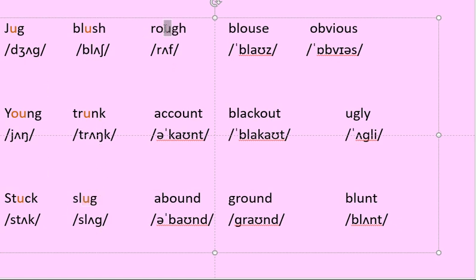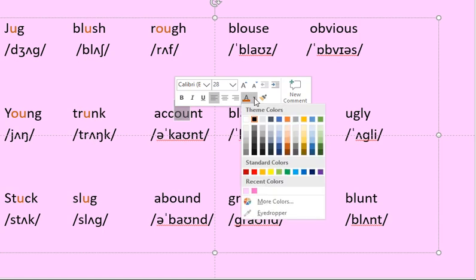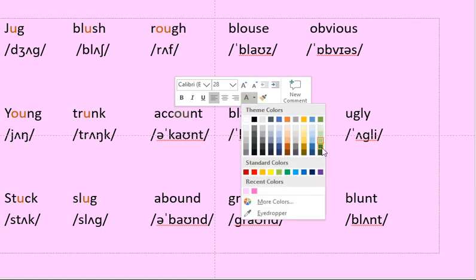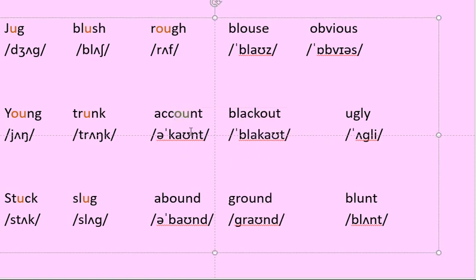Now you will see even the word rough. How do you pronounce rough? OU, how do we pronounce it? Uff. Okay, rough. So jug, young, stuck, slug, trunk, blush, rough have one pronunciation only. Now you see OU, how do we pronounce it? Account, how do you pronounce? Account, ow, account.